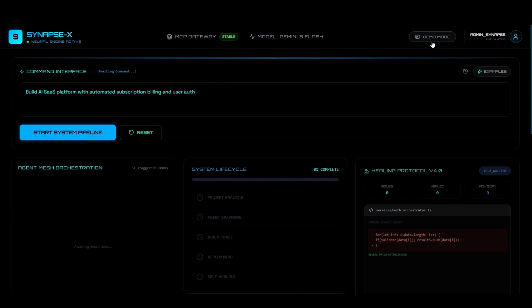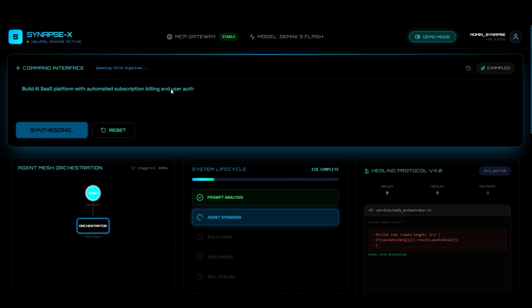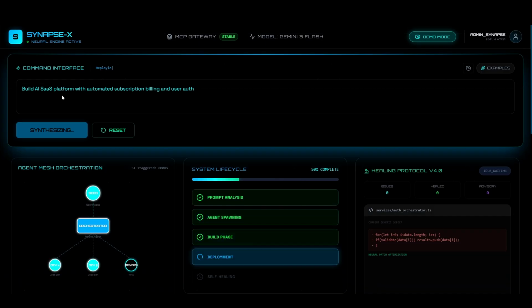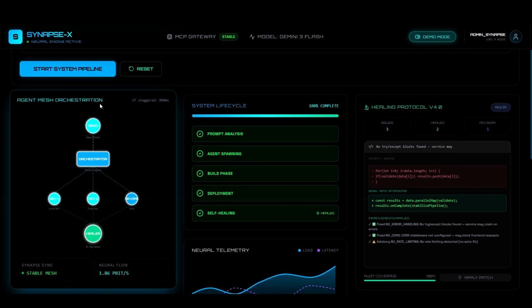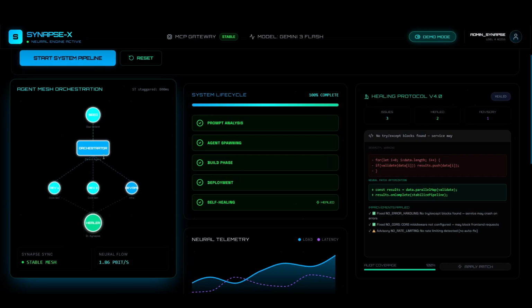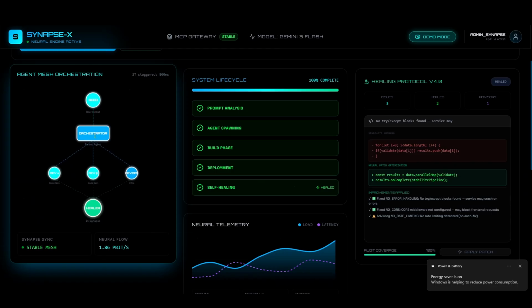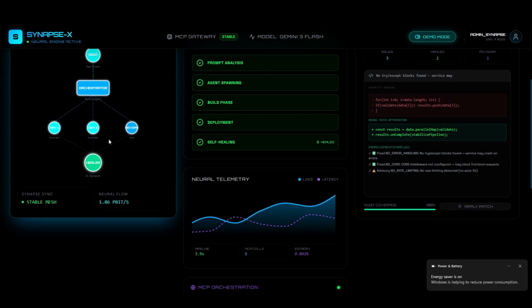Here's the demo mode. Whenever the user gives a prompt, for example, build an AI SaaS platform, the system will analyze it and turn it into an orchestra. This will be known as the parent agent right now. This is the parent agent which is going to analyze and research the entire prompt in detail and depth. After that analysis, it is going to create different sorts of child agents, which will be working on the particular user request.